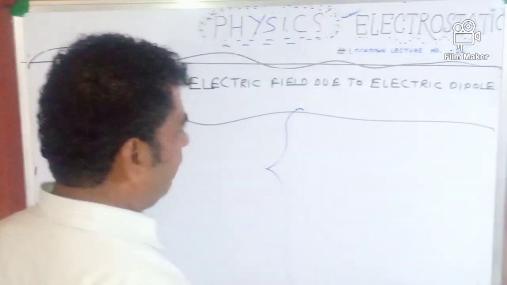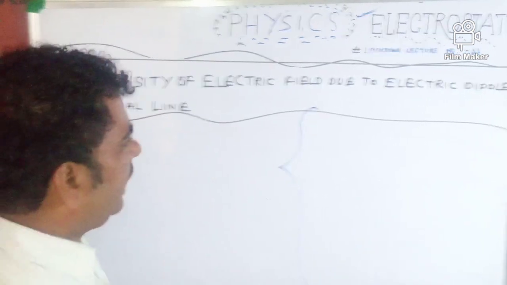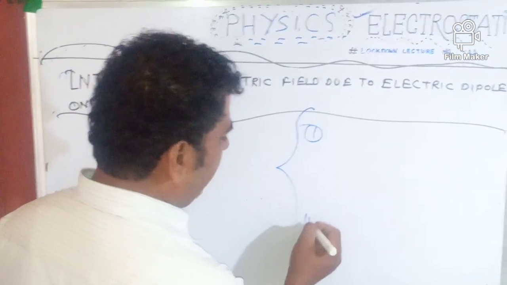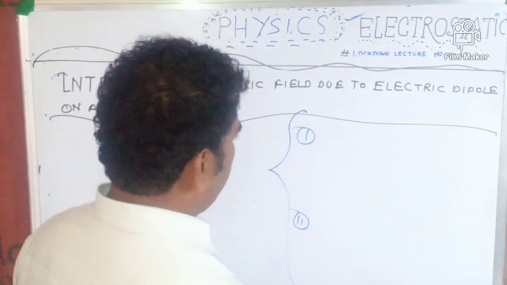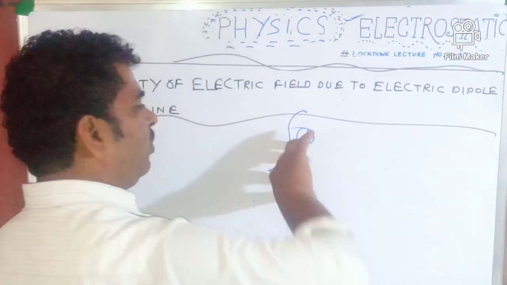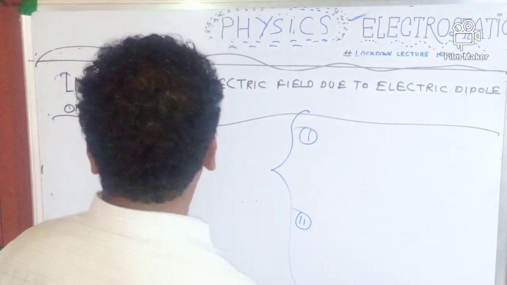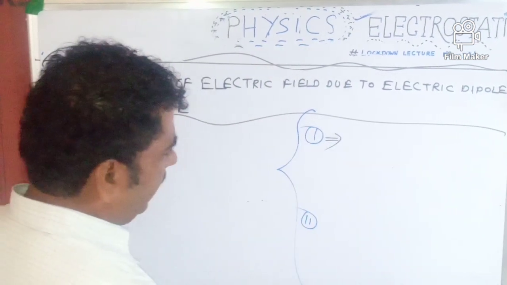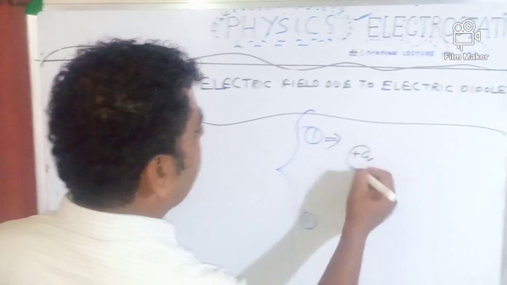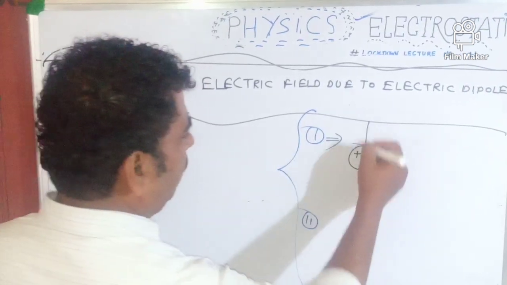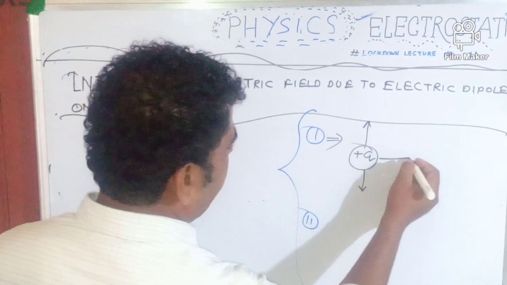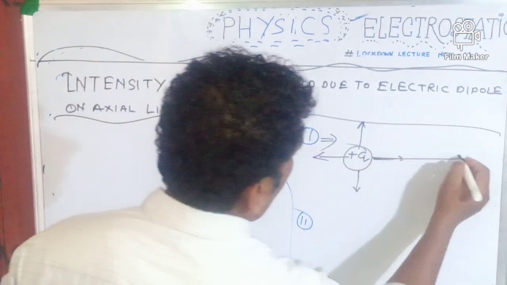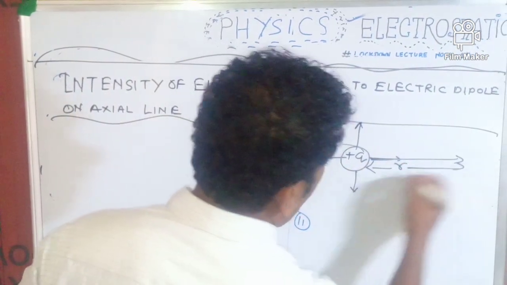Before we start the topic, my dear students, I want to teach you two theories on which this topic is based. First of all, I want to tell you the magnitude of the intensity of electric field at distance r due to a positive source charge.